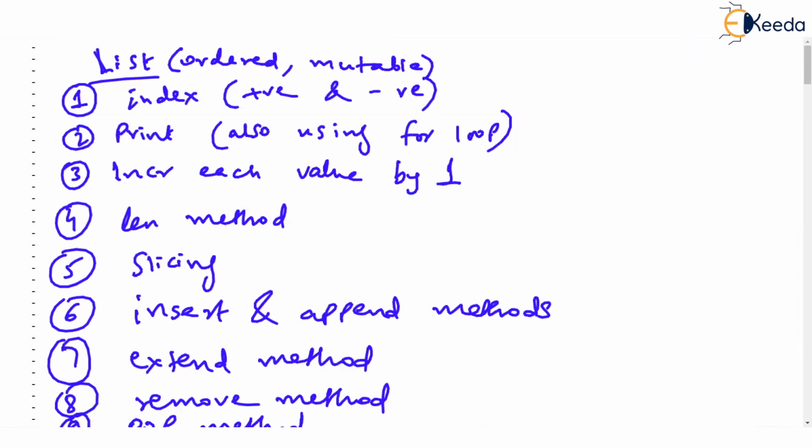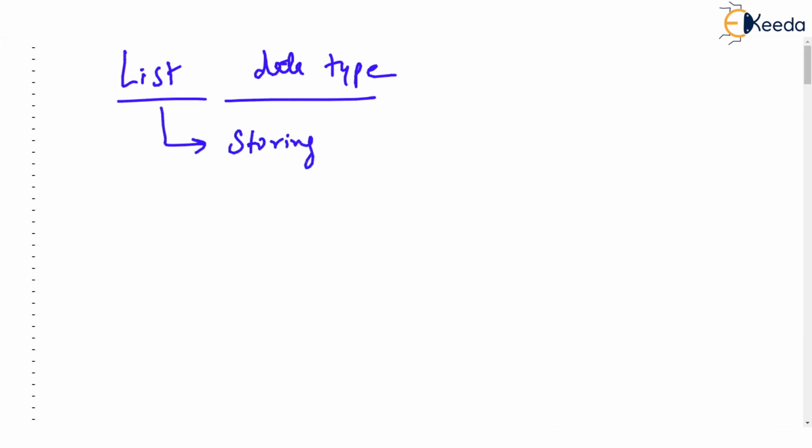The first thing you have to understand in Python is that list is a data type. Just as I said in the first lecture that int is a data type or float is a data type, list is basically a data type in Python, and it is meant for storing a collection of values. Don't confuse yourselves with arrays. Whenever we talk about list, people often think, oh, it's like an array that I learned in other languages. I'll come to this point. But list is simply storing a collection of values.